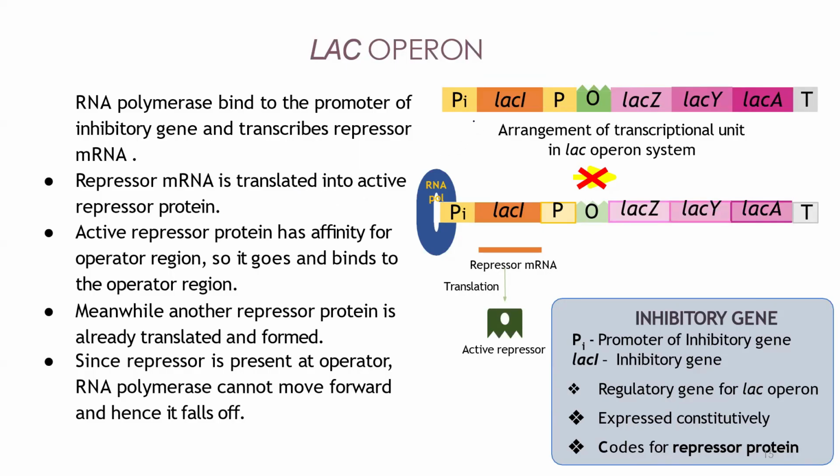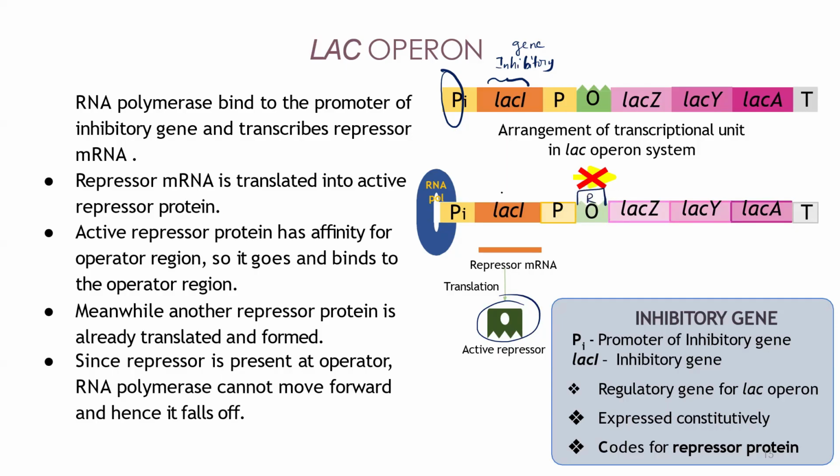So this lac operon contains the inhibitory gene. So what do we call this lac I? It is an inhibitory gene. What will that inhibitory gene do? It will not allow the lac enzymes to be produced. Whatever polymerase enzyme is attached here has to pass through this operator region. But before that, when it passes through the lac I, it will produce the repressor. That repressor will now come and bind to the operator region.